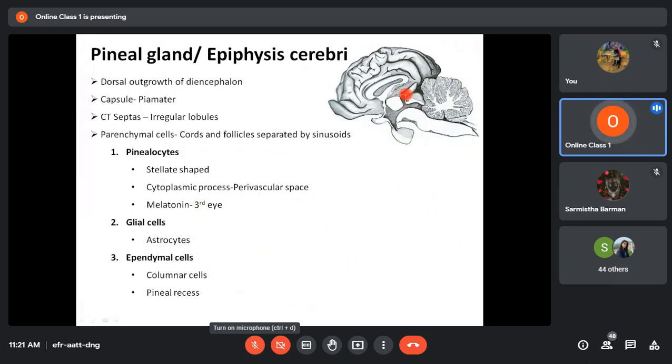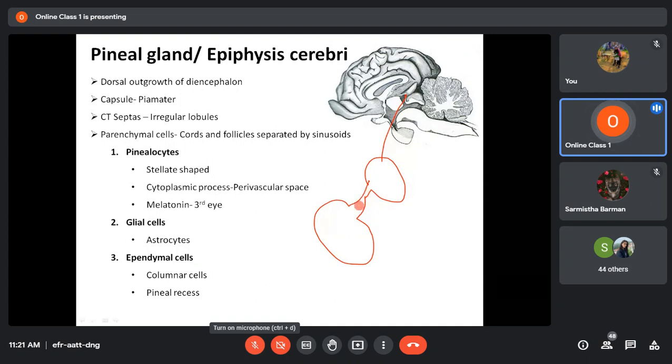Now if you see here, this area is the pineal recess. Recess means cavity. Suppose this is the cavity of the third ventricle, and that cavity extends into the pineal gland here. Suppose this is the pineal gland. So this is the connection between the pineal gland and the third ventricle, and this is called the pineal stalk.